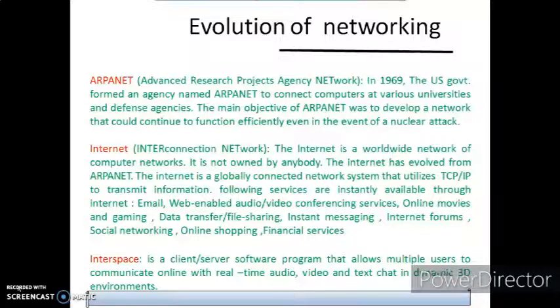ARPANET was developed in the US, and it is known as the Advanced Research Project Agency Network. In 1969, the US government formed an agency named ARPANET to connect computers at various universities and defense agencies. Friends, let me tell you why the ARPANET network was formed. It was formed for the defense services, as they had placed their soldiers far off.